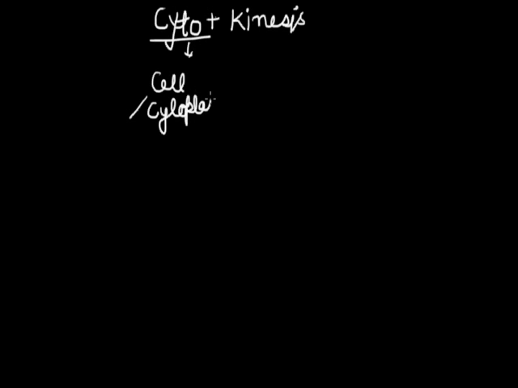There are two words, cyto plus kinases. Cyto means cell or cytoplasm. Either you can take the word cell or cytoplasm, while kinases means division. So basically this is a term which is used for cytoplasmic division.